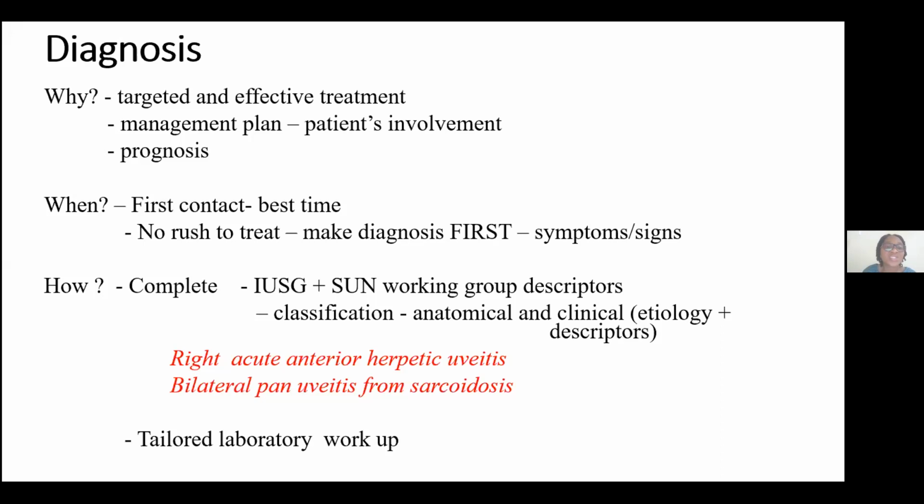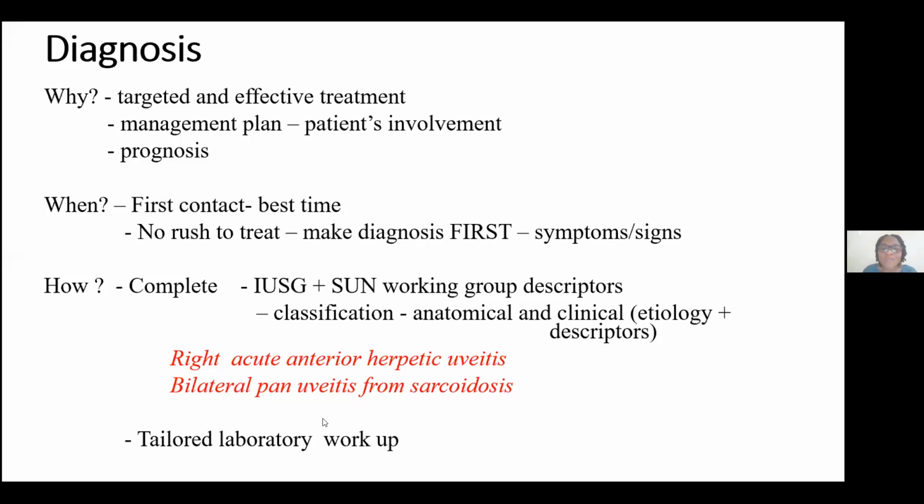The current and the reformed International Uveitis Study Group classification actually speaks about the clinical classification, which goes into classifying uveitis based on the etiology and the other descriptors by the SUN working group, some of which are standardized, some are not standardized.